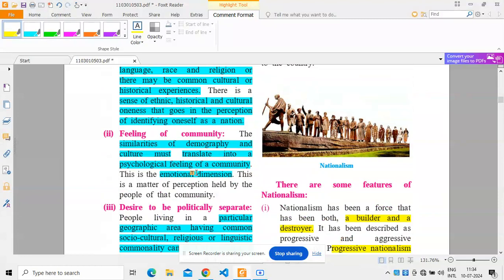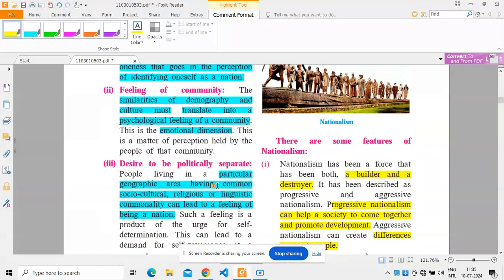That is, you must feel that you belong to this country, that is India, based on the similarities of demography and culture. So this is the emotional dimension that we are talking about, and this is a matter of perception. It should be held by the people of that community.